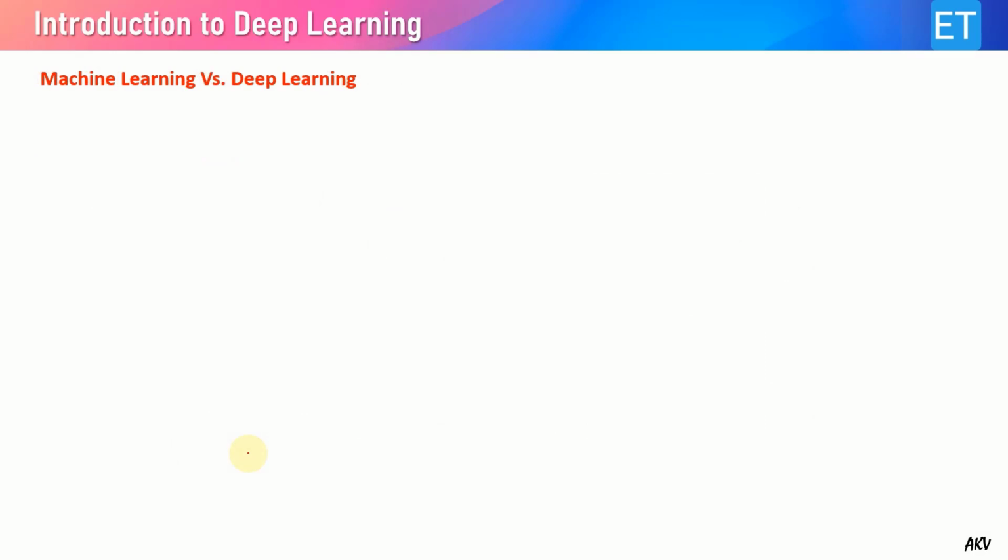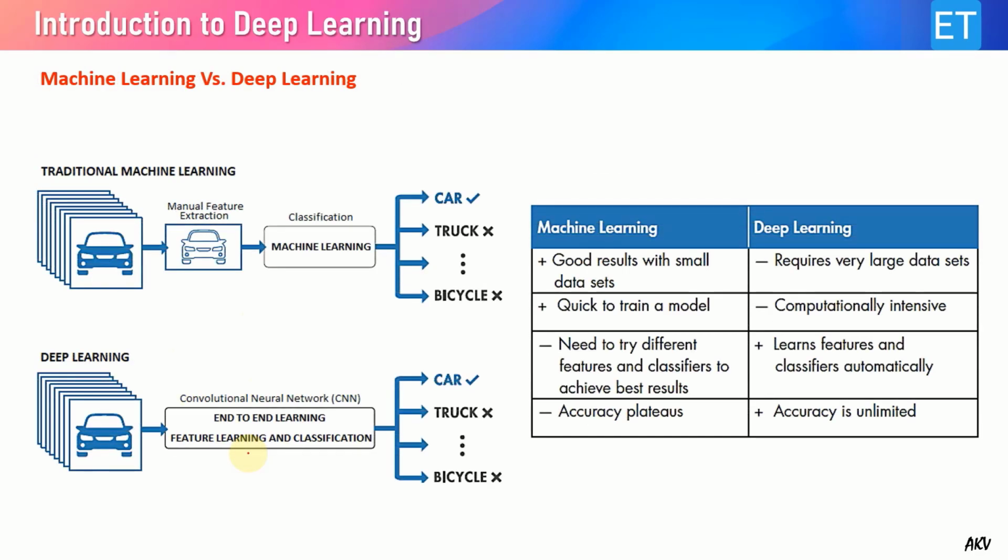Let us understand this difference with one more example. Here you can see we have a set of input data. In traditional machine learning, first we find some special features from these images.